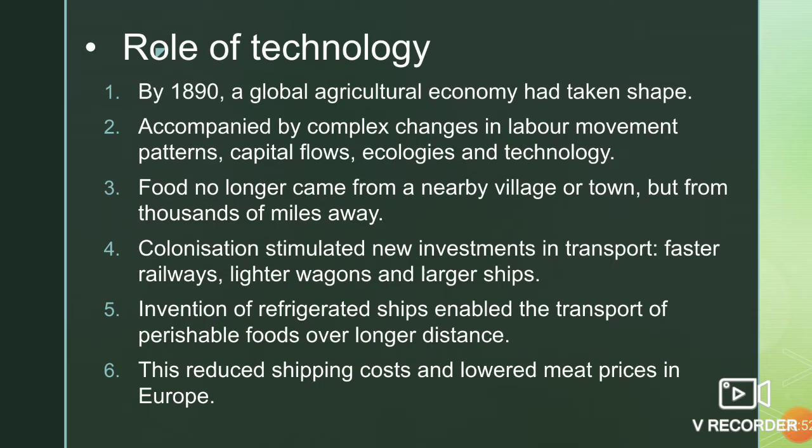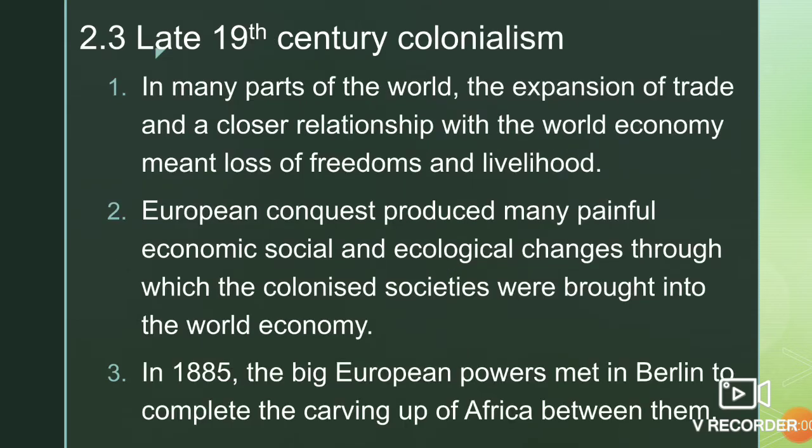But the invention of refrigerated ships reduced shipping costs and lowered meat prices in Europe.